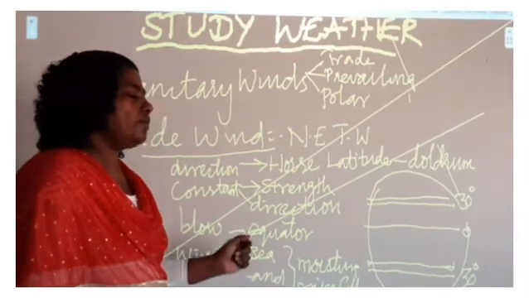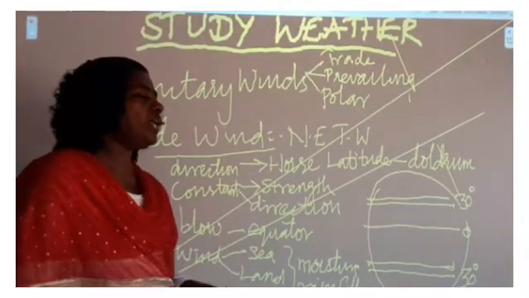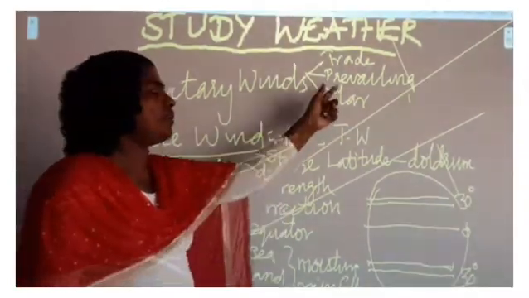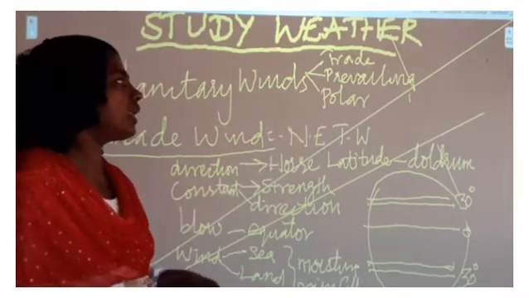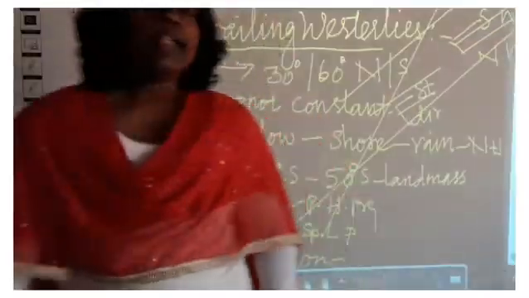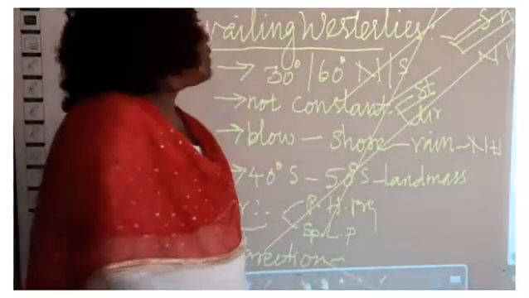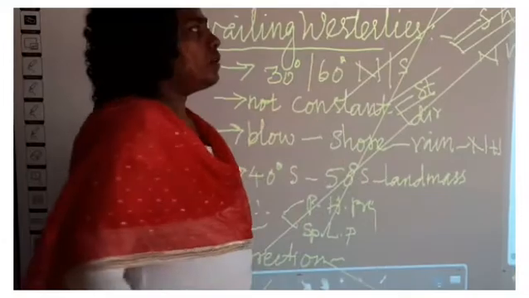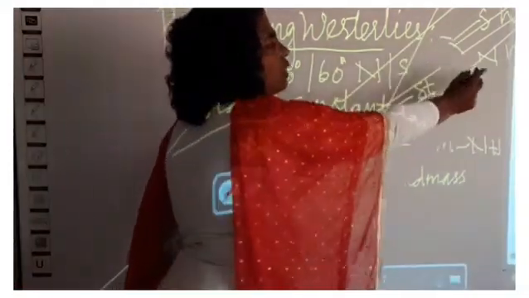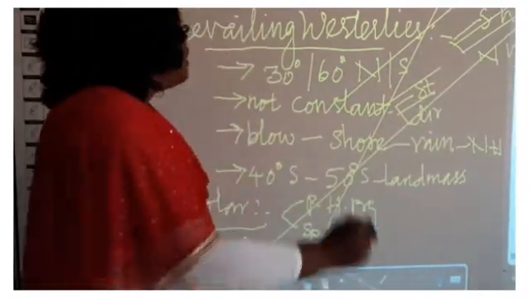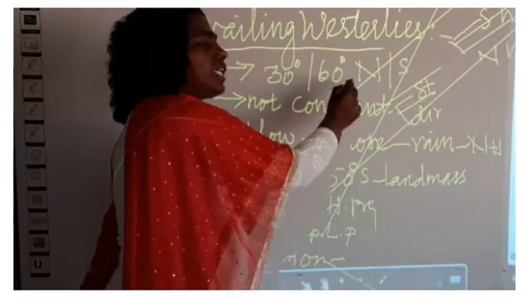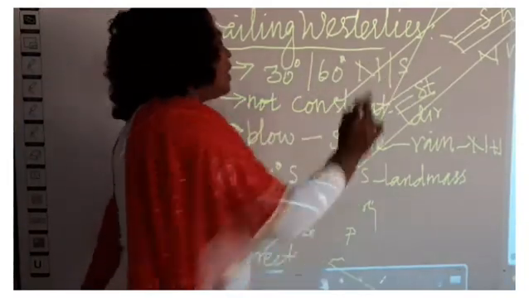The next wind that we are going to see is the westerly wind, or prevailing wind, otherwise known as the prevailing westerly wind. Did you understand? The prevailing winds blow from the southwest direction to the northeast direction, in the northern hemisphere from 30° to 60°, and likewise in the southern hemisphere.